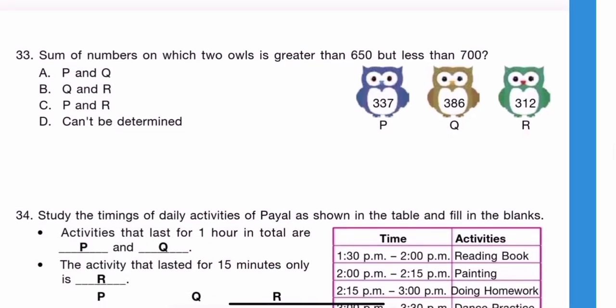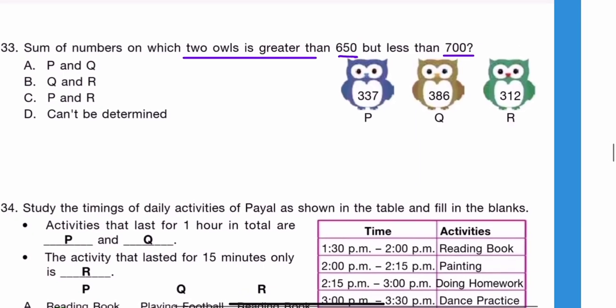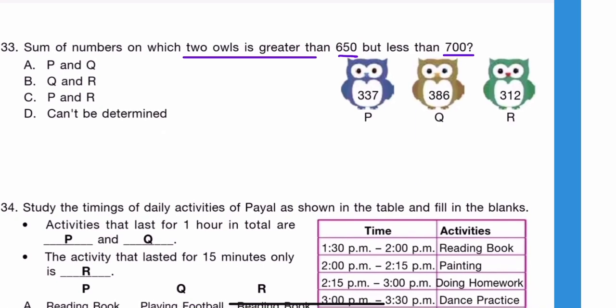Question 33. Sum of numbers on which 2 owls is greater than 650 but less than 700. Okay. So we have to find the combinations value. So first let's count this one, P and Q. Okay. So count from here. 6 plus 7, 13. 3 and 3, 3 and plus 8, 11, and 1, 12. Then 1, 3, 3, 6, and 1, 7. It should be less than 700, so this is not the correct. So P and Q is wrong.